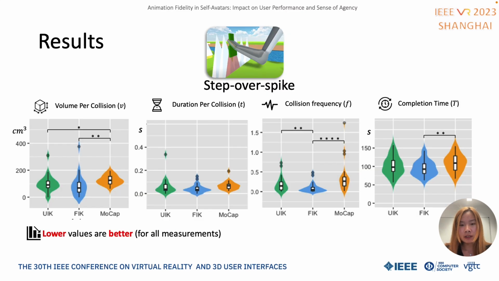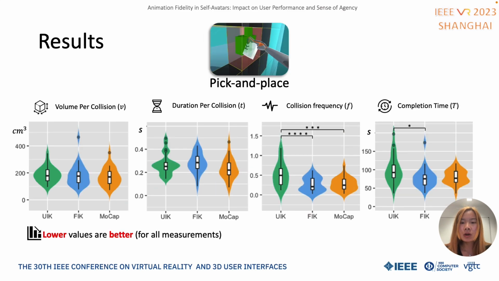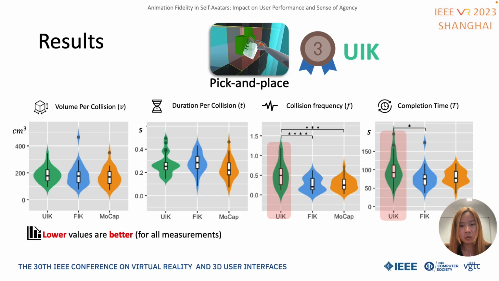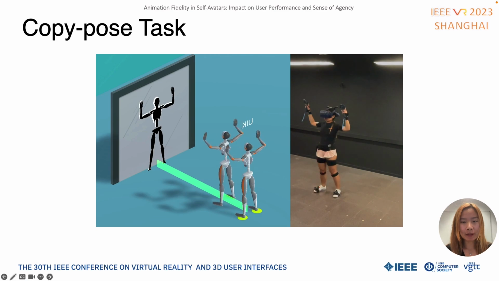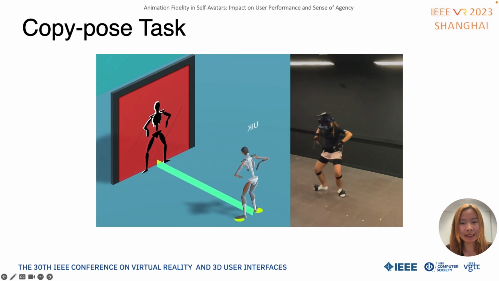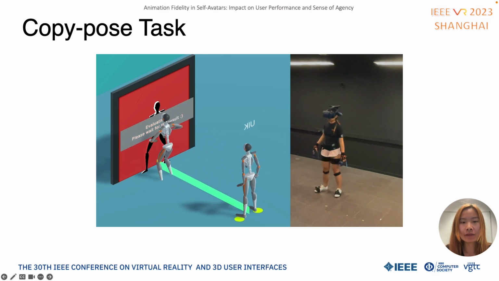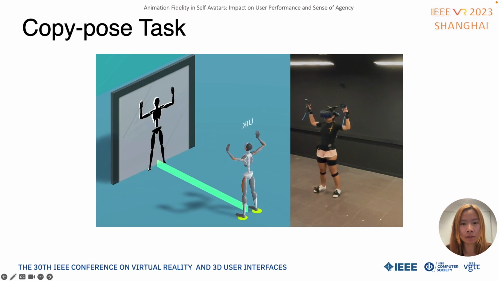In the step-over-spec task, the result shows FIK is the best in terms of volume per collision, collision frequency, and completion time. We found no clear winner for pick and place, but UIK is the worst in terms of collision frequency and completion time. For the copy pose task, users had to replicate the pose shown in front of them as accurately as possible. Therefore, this task focuses on the entire full body pose instead of interactions.